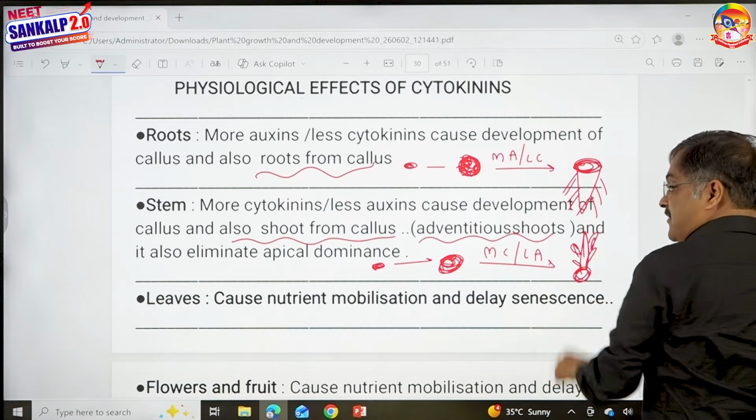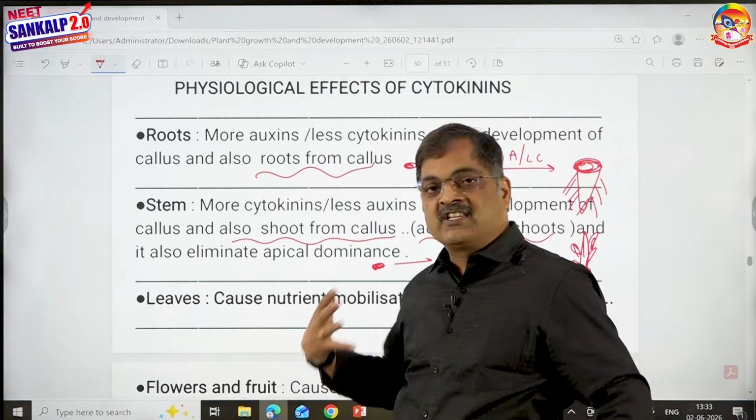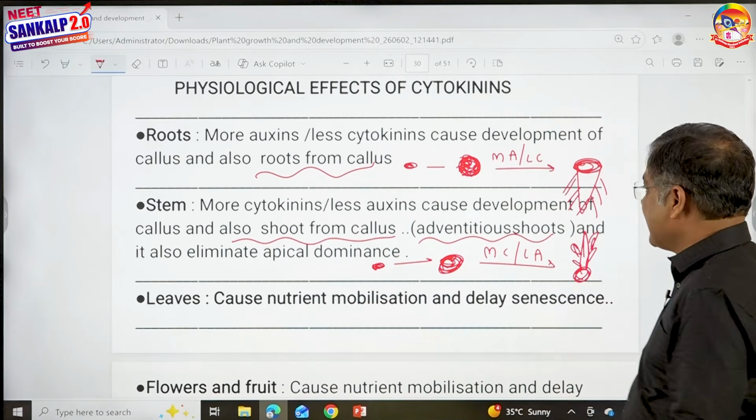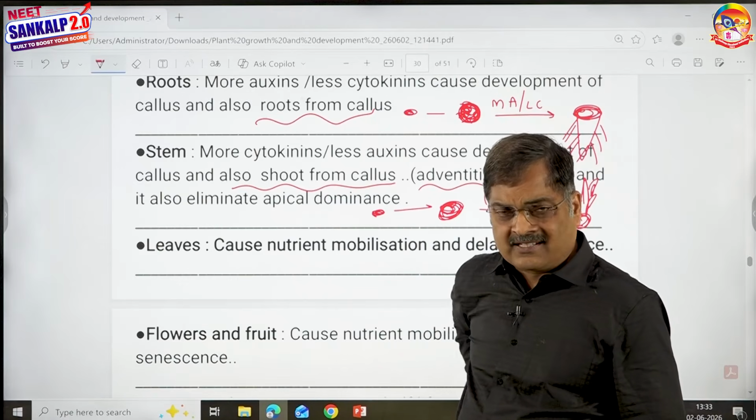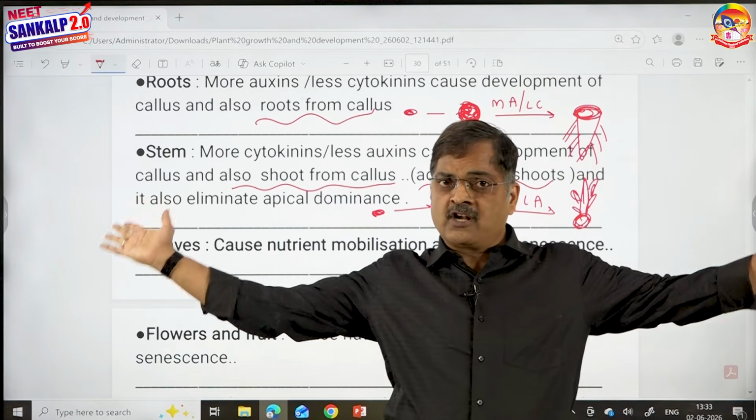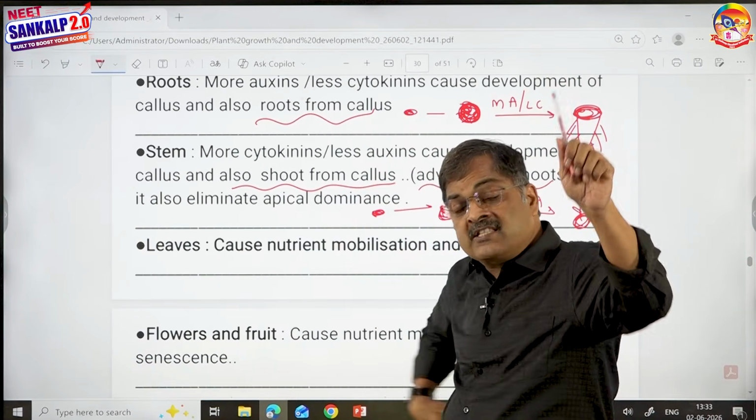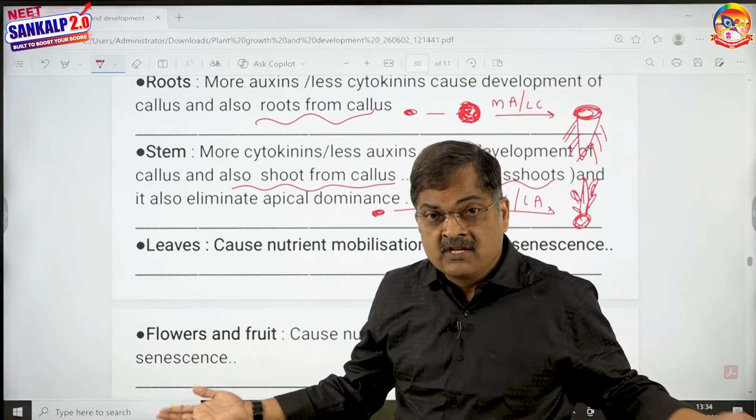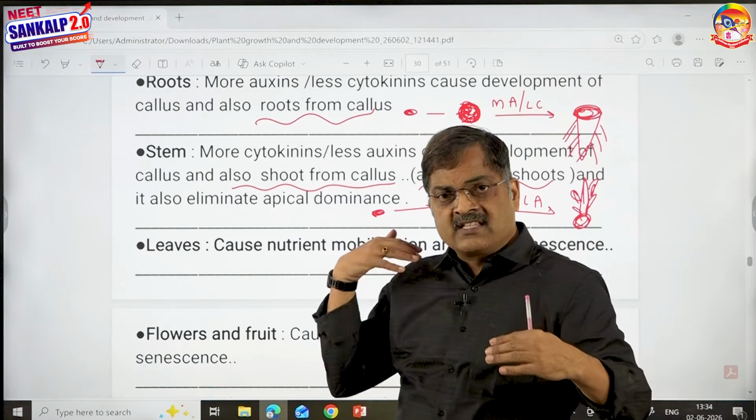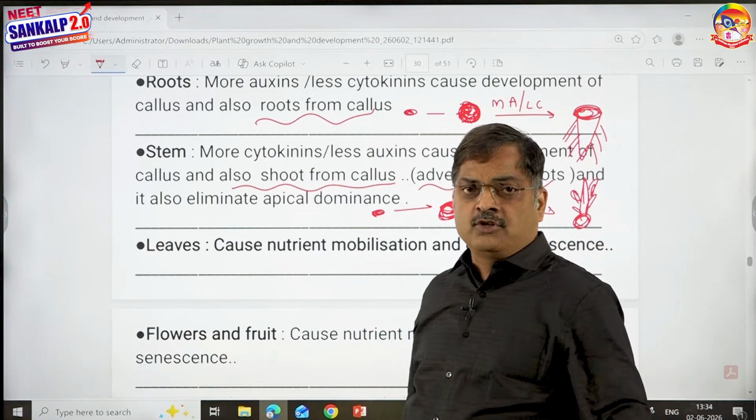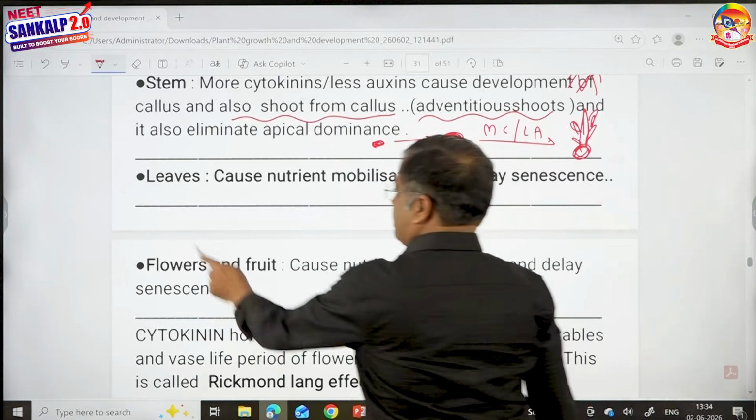Adventitious shoots. If a shoot develops from the plumule, you don't call it adventitious. If a shoot develops from any structure other than the plumule, here from callus, you call it an adventitious shoot. And cytokinins are going to eliminate apical dominance. We already discussed that. More cytokinins cause more lateral growth, a bushy appearance. So auxins induce apical dominance, cytokinins eliminate apical dominance. Auxins and cytokinins are antagonistic with regard to apical dominance. Auxins and cytokinins are synergistic with regard to morphogenesis. Remember that.